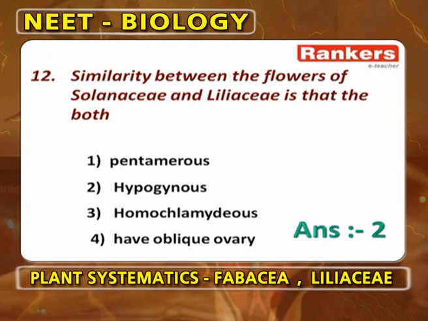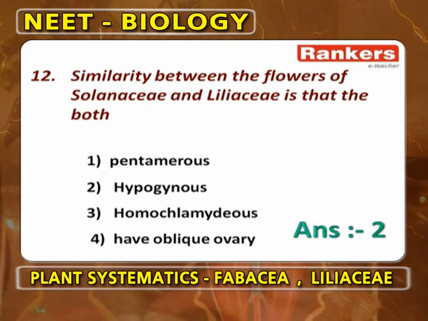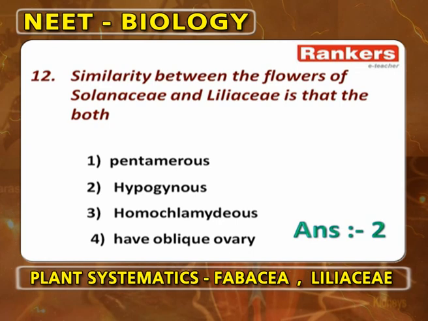That means thalamus is slightly bulged, ovary is present at the tip, remaining floral parts from the base, which is called as superior ovary or hypogynous flowers. So, answer is 2.